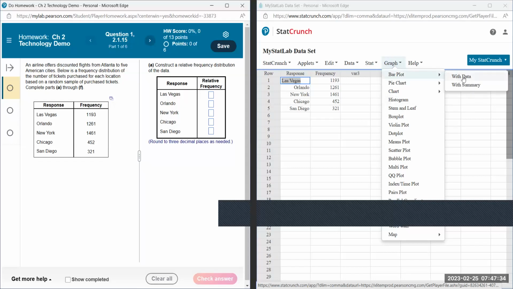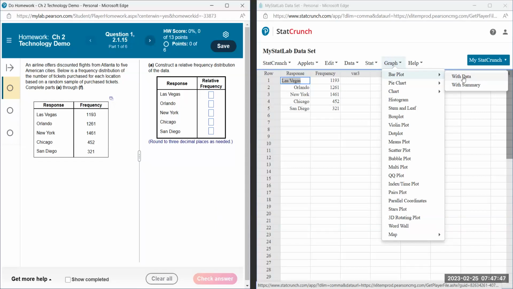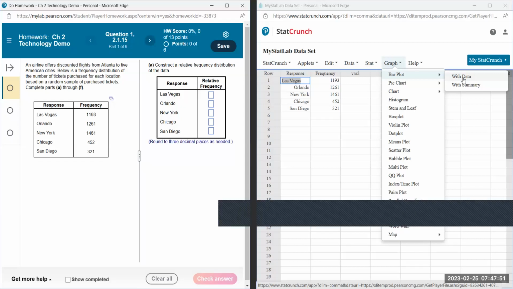We have the summary. The data means like you have the original. Sometimes you'll hear me refer to it as the raw data. It's the original data that was collected, like the spreadsheets where all the counts were accumulated. Here they just summarized it. Okay, Las Vegas had 1193 and so forth. You'll have different numbers. So that's why you want to do it with me, so you can do it for your data set. So with summary, because they summarized it for us.